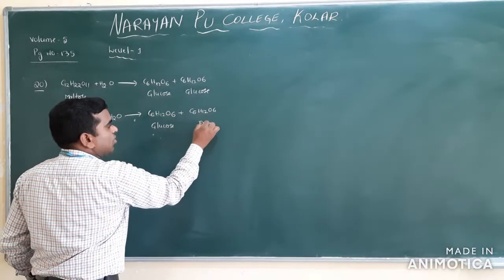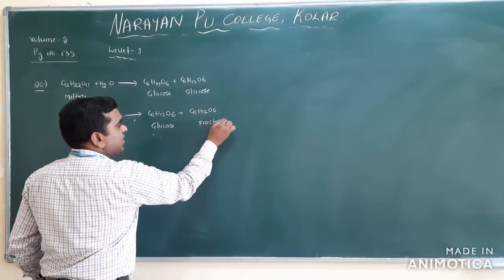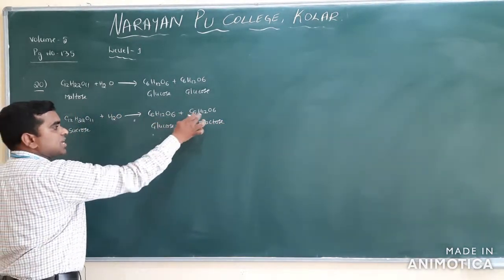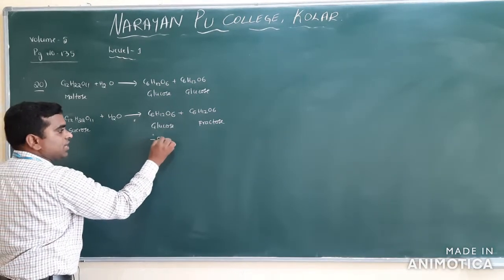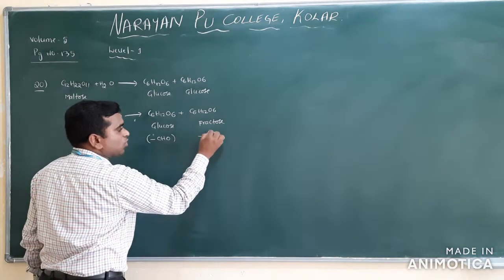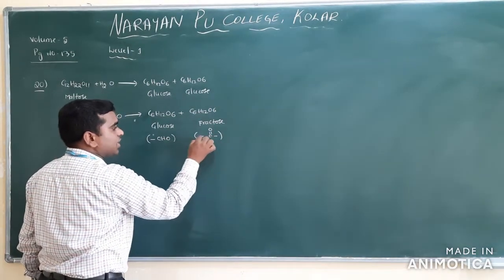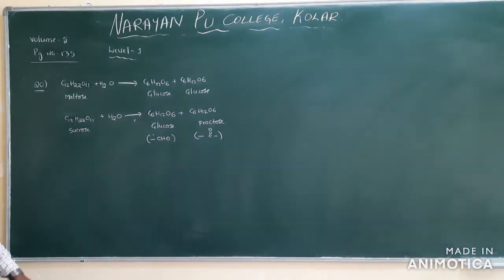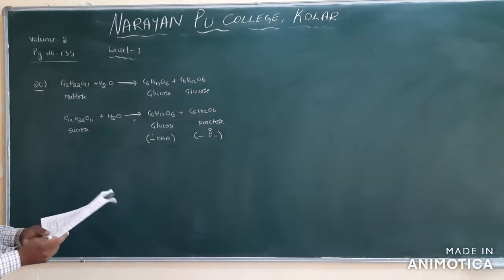one is a fructose. What is the difference here? The formulas are the same but the functional groups are different. In glucose the functional group is aldehyde, in fructose the functional group is ketone. We will study that in the second PUC, so don't bother about this.